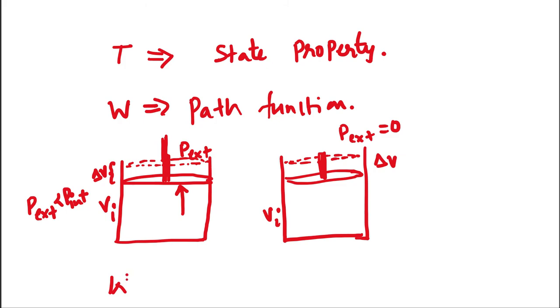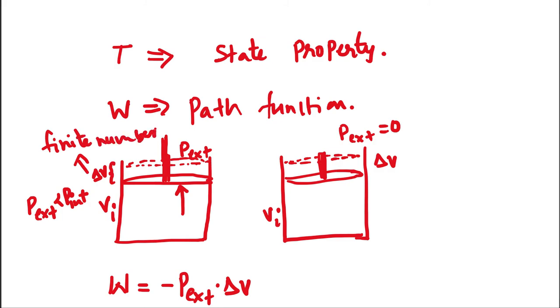Work equals, we know the work expression, negative P external times delta V. So here delta V is a finite number, and here also it is a finite number. At the same time, in the first case some pressure is there, so P external is also some number. Therefore, P external times delta V is some quantity, there is some magnitude here.